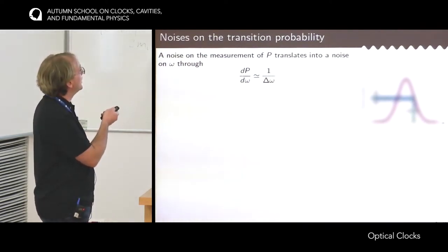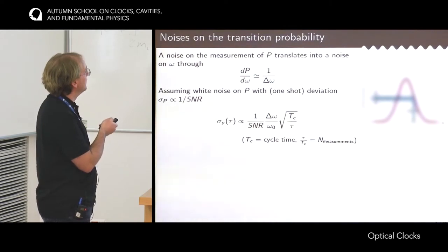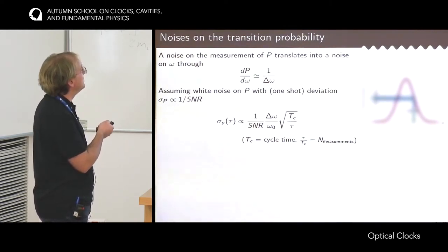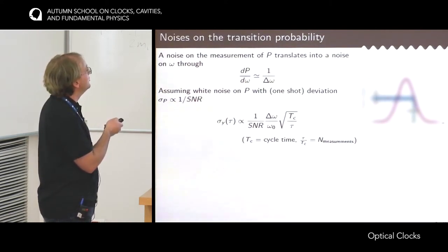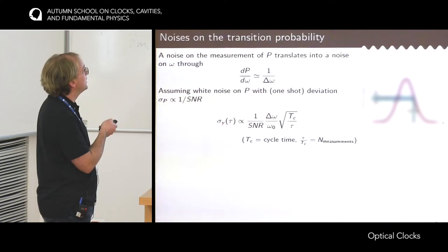Okay, and from this formula, you can directly deduce the instability associated to that. So if you write 1 over SNR, the noise on the probability, then you deduce the noise on omega just by multiplying by delta omega, which is there. And because we usually speak in relative units, so here it's not sigma omega we are interested in, but sigma y, so omega over omega naught, then you have to divide by omega naught. So this is the one-shot standard deviation.